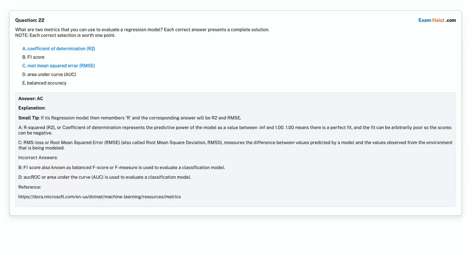Correct answer is option A, coefficient of determination, R2. Option C, root mean squared error, RMSE.